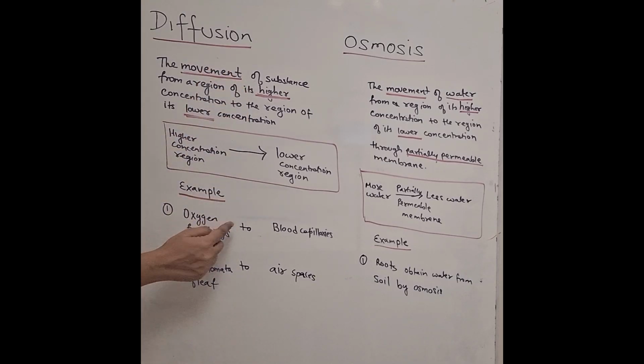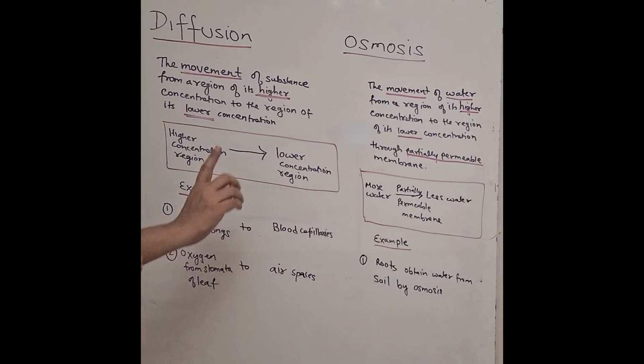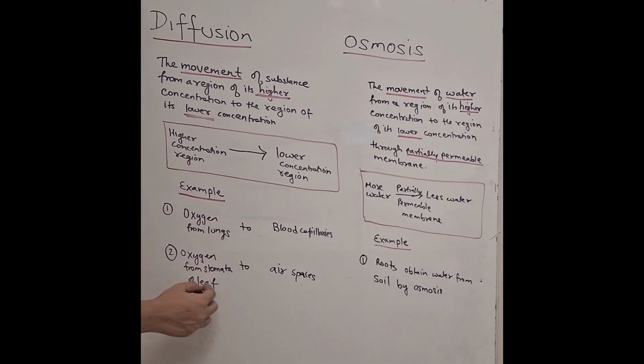Since when we inhale, there is more oxygen in the lungs compared to the blood capillary, that's why oxygen diffuses from lungs to the blood capillaries. Is it clear?